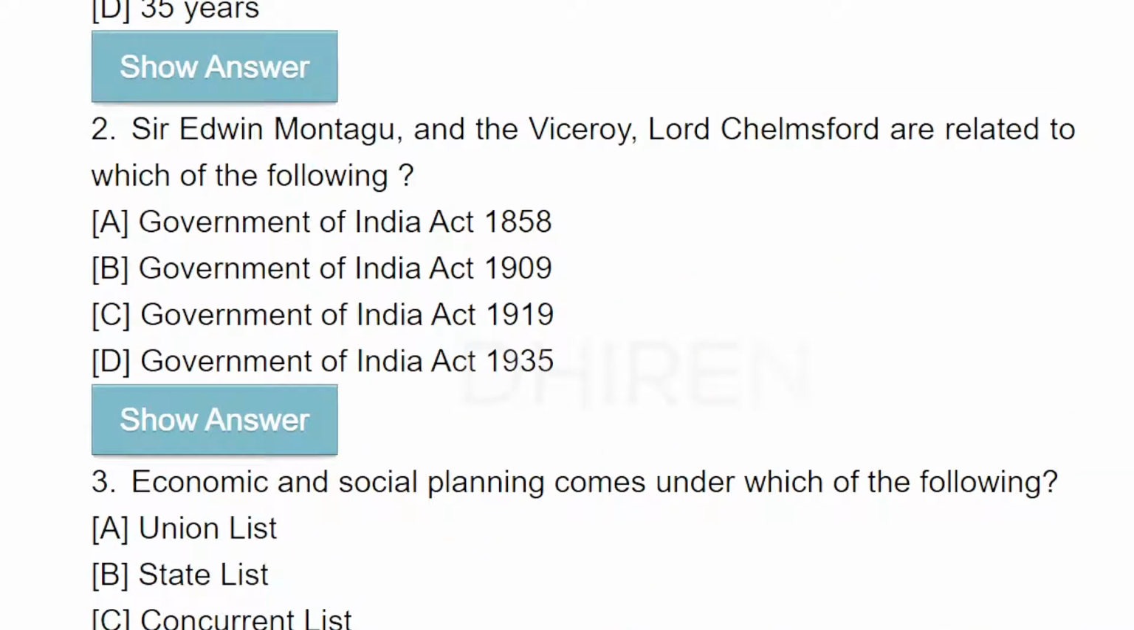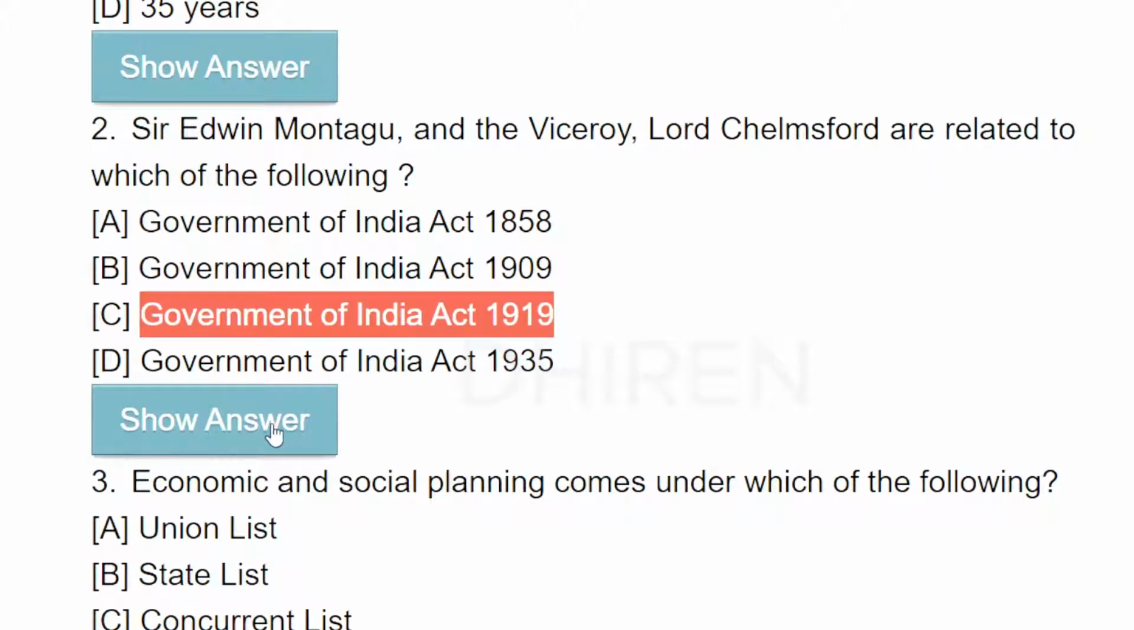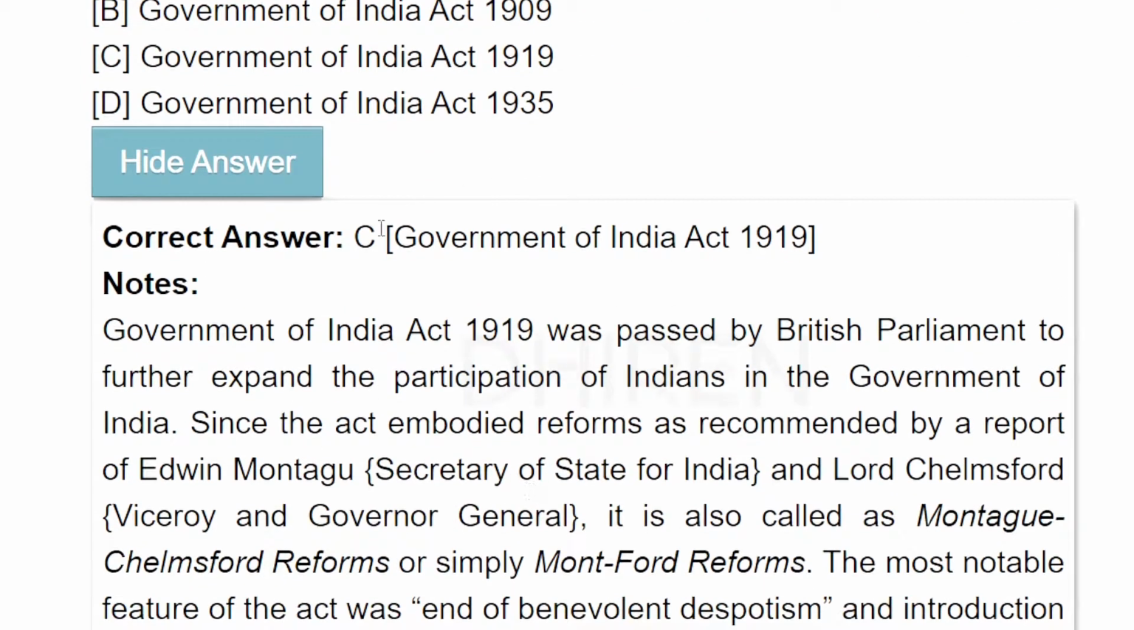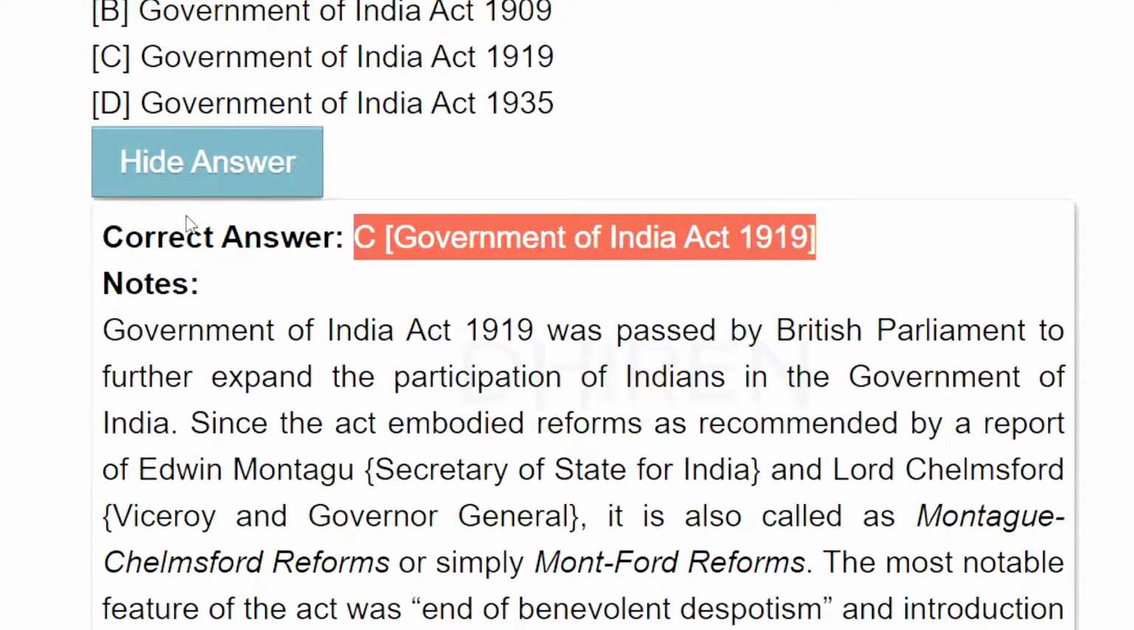Serial number 2. Sir Edwin Montagu and the Viceroy Lord Chelmsford are related to. Answer is this one, Government of India Act 1919. You can check. See, Government of India Act 1919.